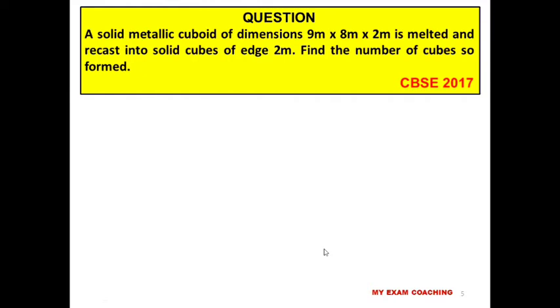In this question, a cuboid of dimension 9 meter into 8 meter into 2 meter is melted and recast into solid cubes of edge 2 meter. Find the number of cubes so formed. We need to find out the number of cubes. We should know the volume of cube and the volume of cuboid. Then we will compare the volume of cuboid and cube to find out the number of cubes. So let us solve this question.